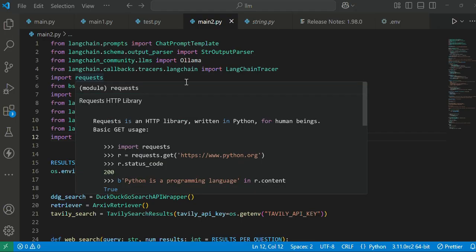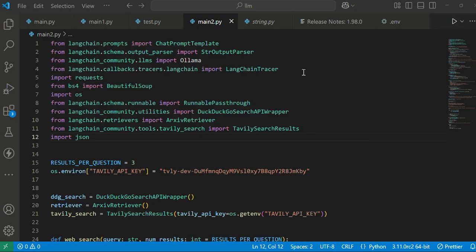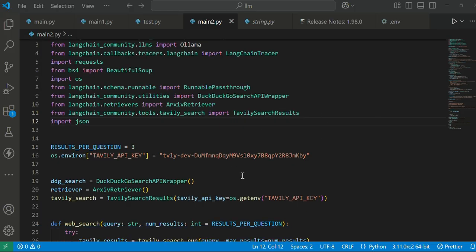We are importing requests and BeautifulSoup for web scraping, and RunnablePassthrough and DuckDuckGo for API search, and ArxivRetriever, which is mainly used in document retrieval, and Tavily for web searches. It is mainly used for research purposes, so we're using Tavily.